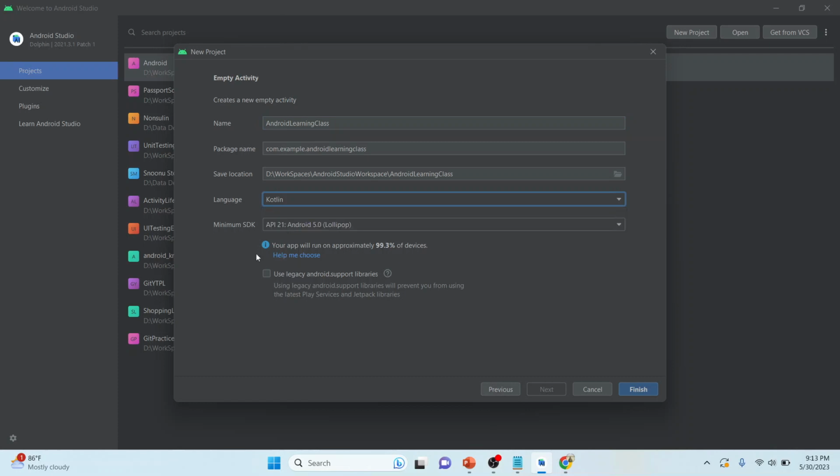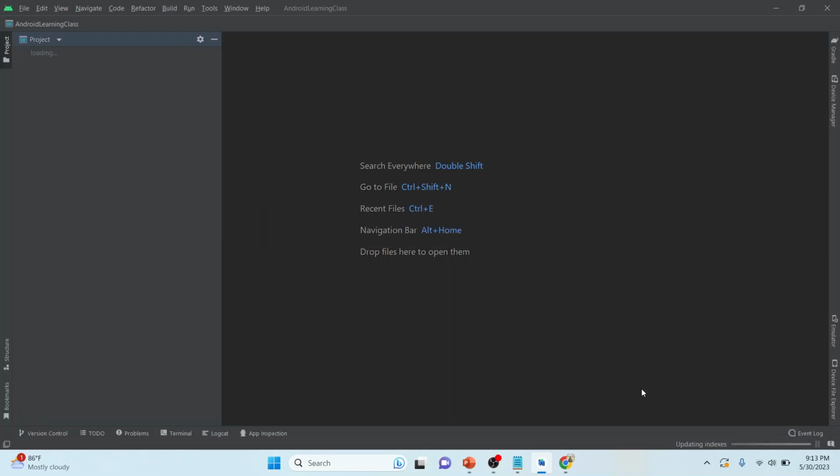We will be learning Kotlin, and this is the minimum SDK. The minimum SDK is the API level, which we will learn about in later classes. For now it is okay, we can use 21. Let's finish it up, and you can see my project is getting started.